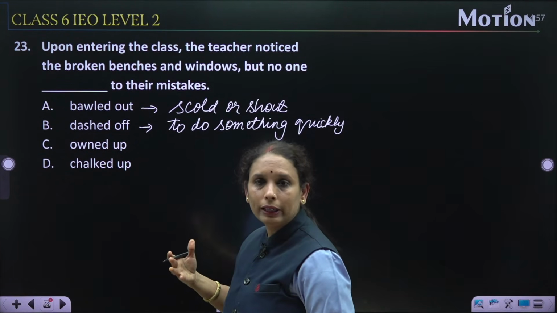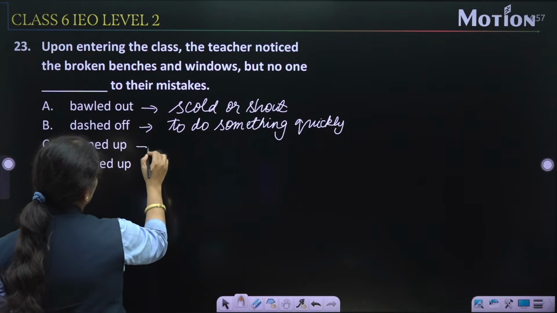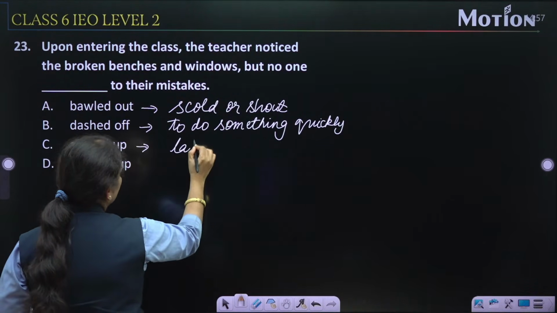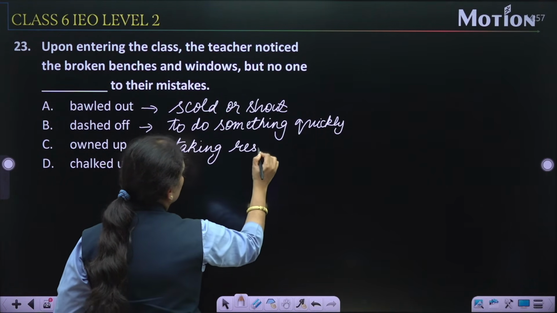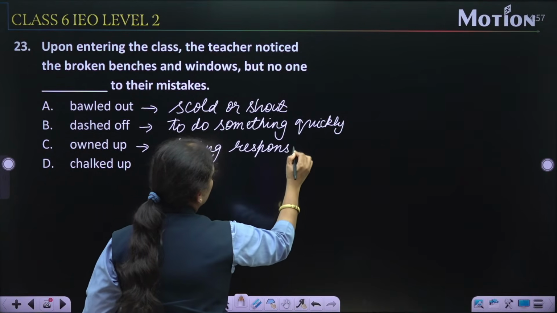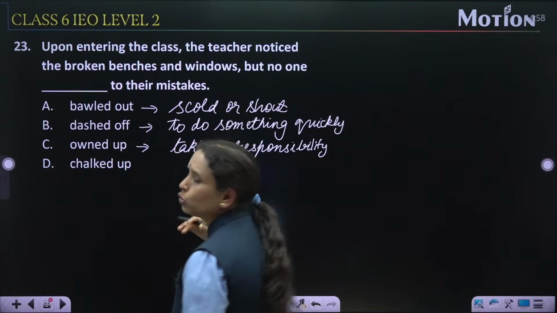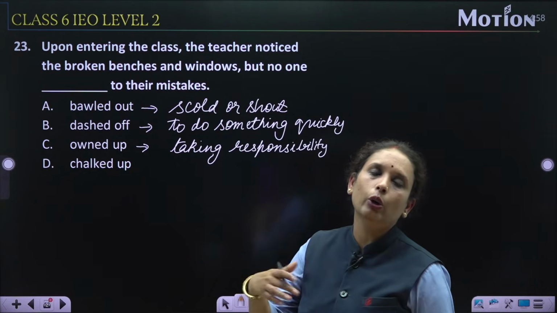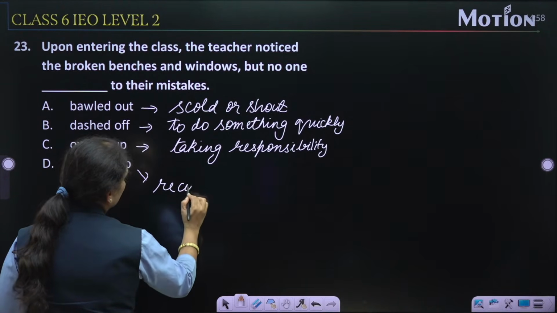Owned up का क्या मीनिंग होता है? Owned up का मतलब होता है admitted या taking responsibility. तो आंसर हमको यहीं से मिल गया है। Chalked up का मतलब होता है record and achievement.